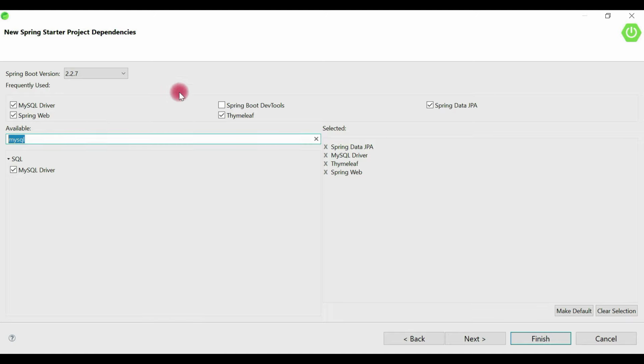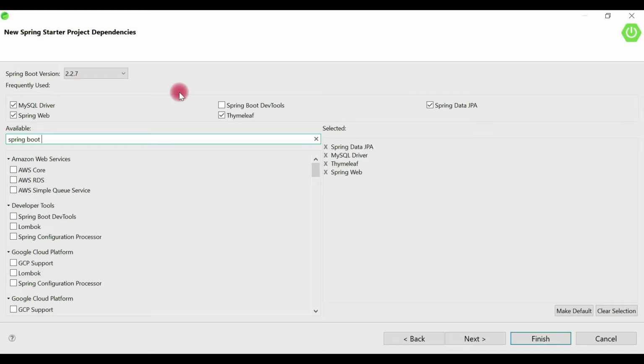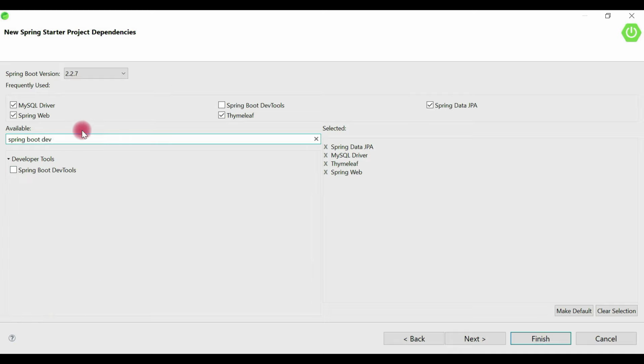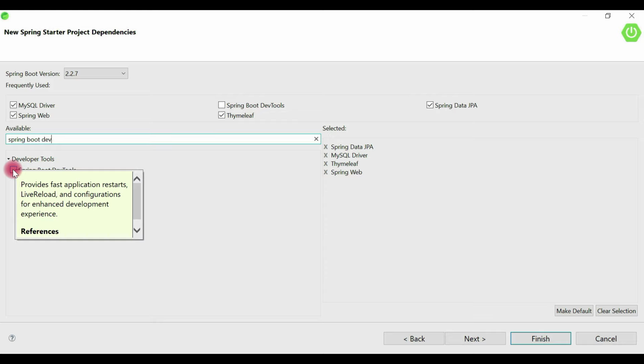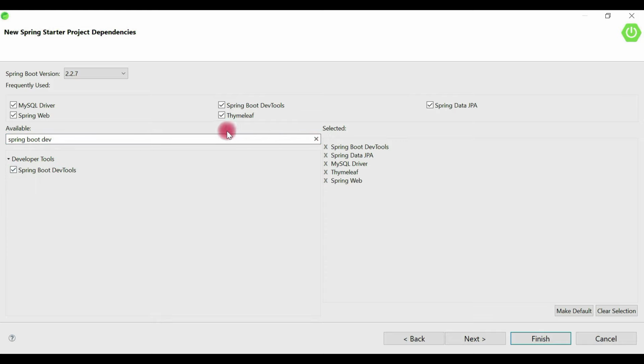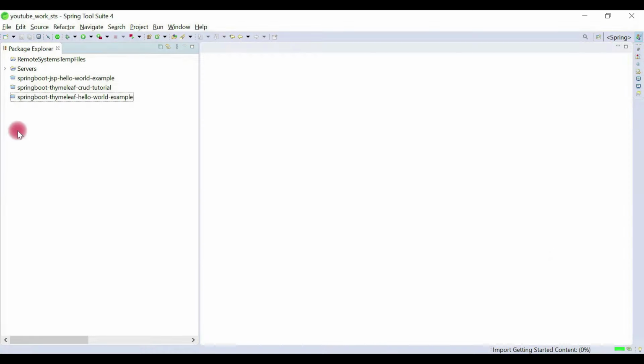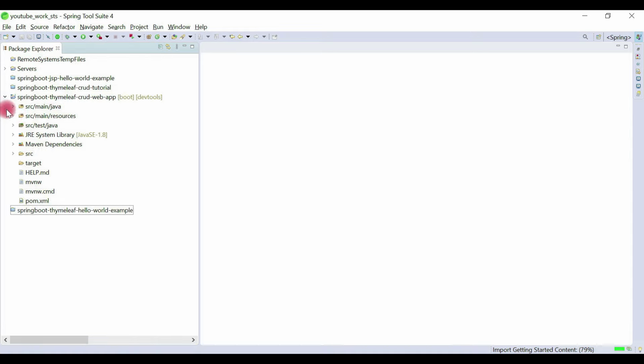and we also use Spring Boot DevTools. Okay, so this is a cool feature provided by Spring Boot. Whenever we make some changes in our Spring Boot project, this dependency will automatically restart the application. So that we'll see in application development. Alright, so these are the dependencies that we need to develop our real-time project using Spring Boot and Thymeleaf. Alright, let's hit finish. So this will create a Spring Boot project in the Eclipse STS IDE.